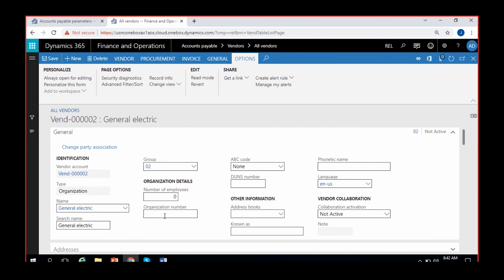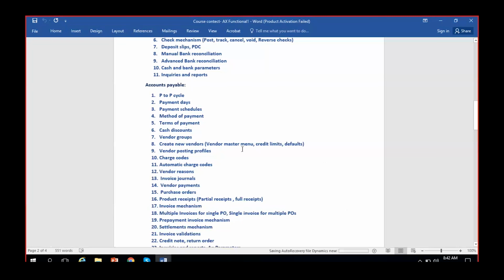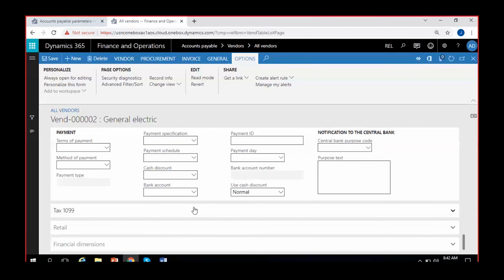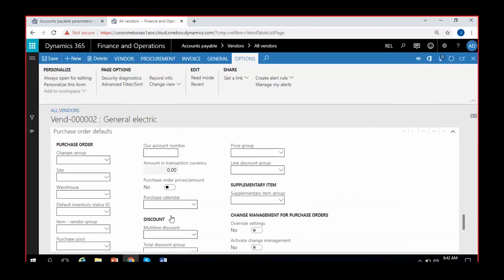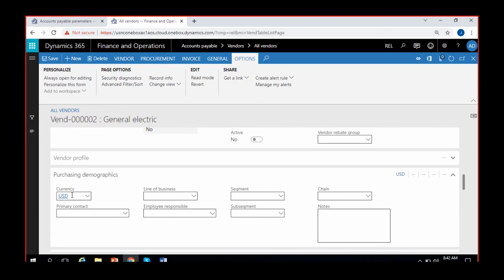After completing the configuration, when we discuss all these things, I'll come back to explain the vendor menu, credit limits and defaults and everything within the vendor master. So we have certain things here, as you can see. Where is this currency field that I was looking for? Here it is. You can see the currency.